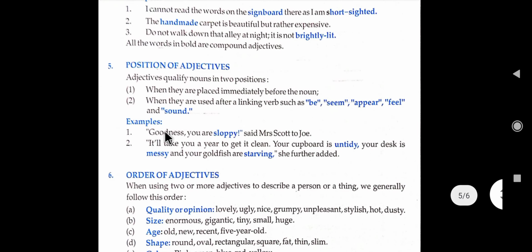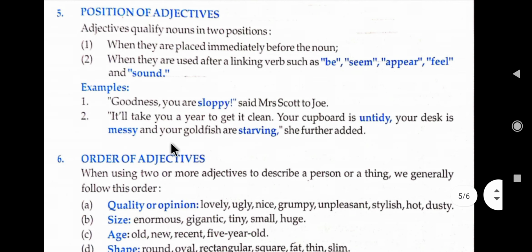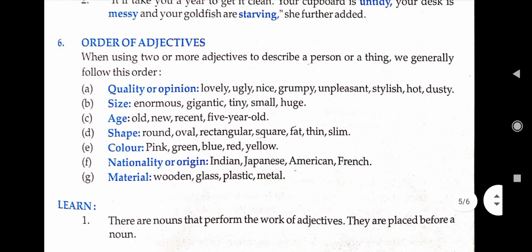For example, "Goodness. You are sloppy," said Mrs. Scott to Joy. So after you are, we use the adjective sloppy. So after a verb or a noun, immediately we are going to use an adjective. "It will take a year to get it clean. Your cupboard is untidy, your desk is messy, and your goldfish are starving," she further added. So all these words in blue letters are adjectives.